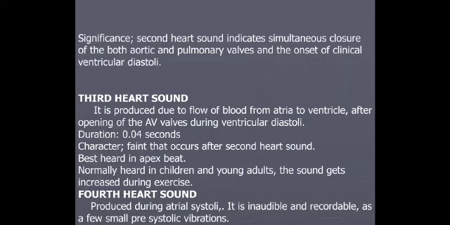S1 is better heard than S2 in the mitral and tricuspid areas, whereas in the aortic and pulmonary areas, S2 is better heard than S1. So we need to know at the end of the class how to localize with the palm and with the ulnar border, and locate and palpate the apex beat.